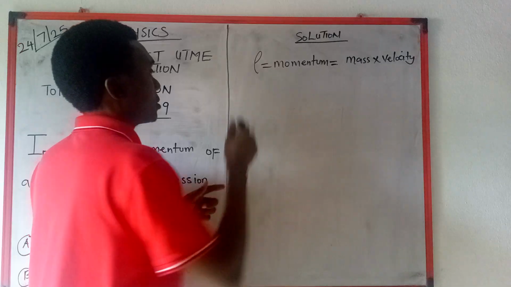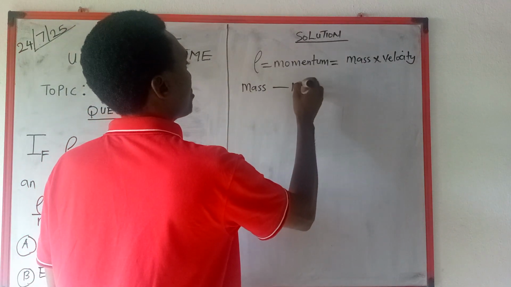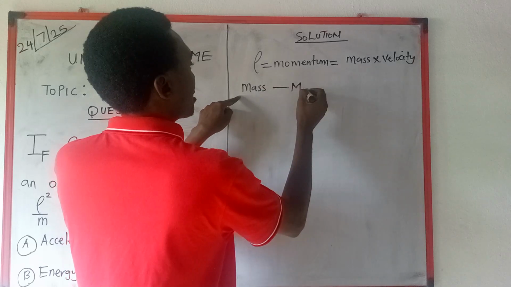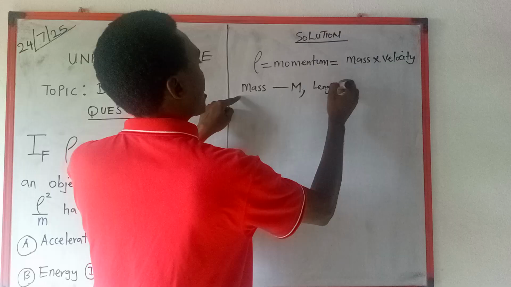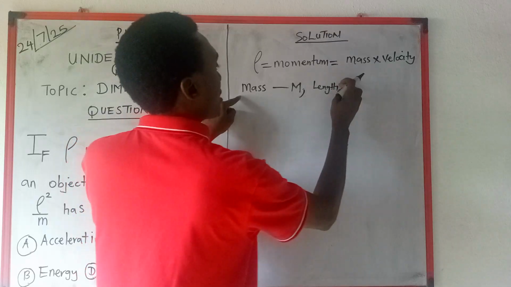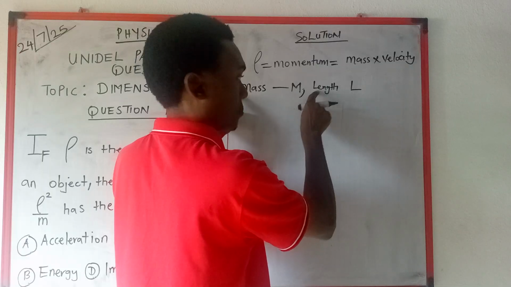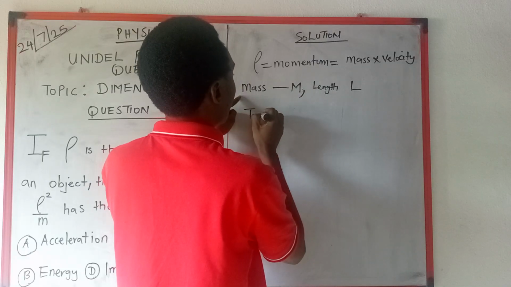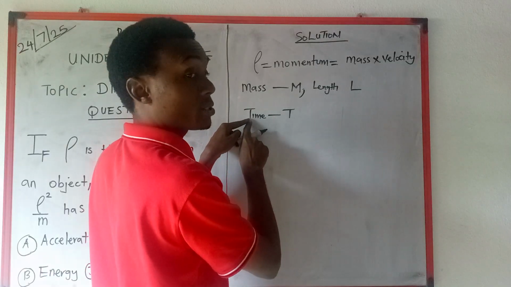Okay, so the dimension of mass is M. You take the first letter. The dimension of length is L. You take the first letter. The dimension of time is T. You take the first letter and make it capital T.